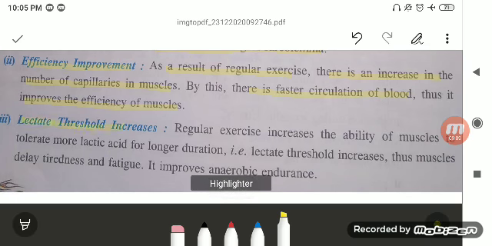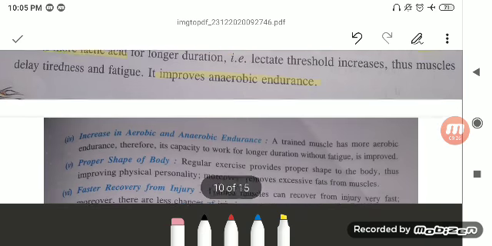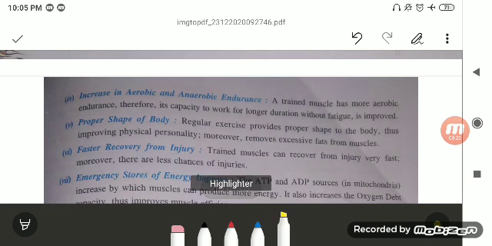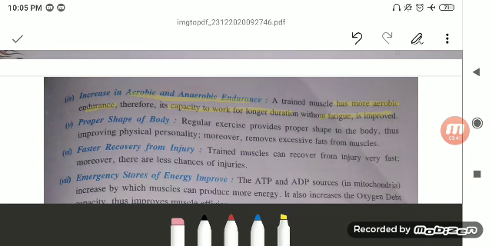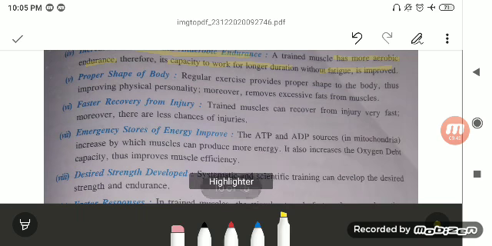This is your lactate threshold. Regular exercise increases the ability of the muscle to tolerate more of the lactic acids. So the accumulation of the lactic acid is going to decrease. Muscle fatigue is going to be delayed and this improves your anaerobic endurance. Next is your increase in aerobic and anaerobic endurance. A trained muscle has more aerobic endurance and therefore its capacity to work for the longer duration without the fatigue is improved.